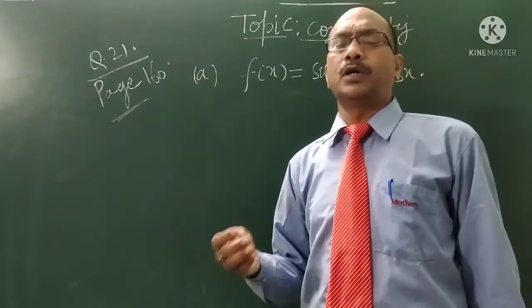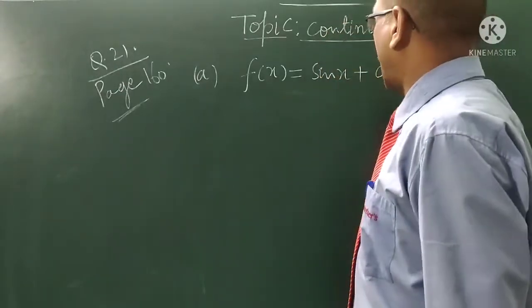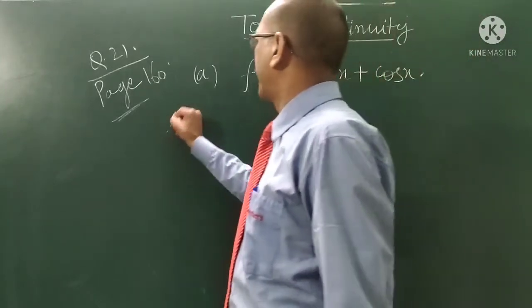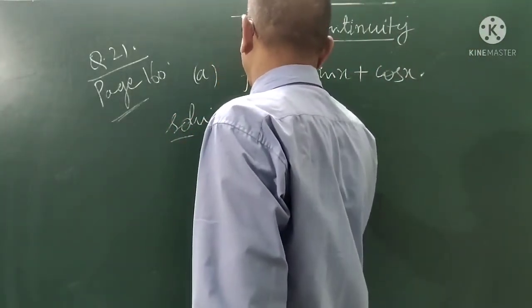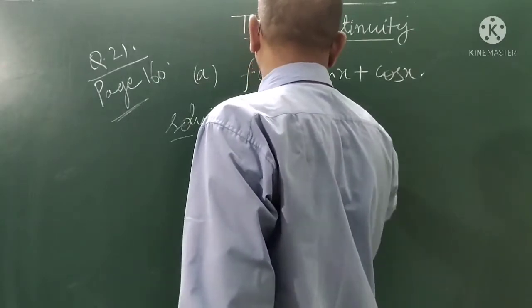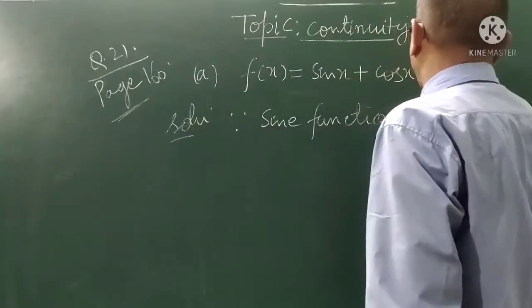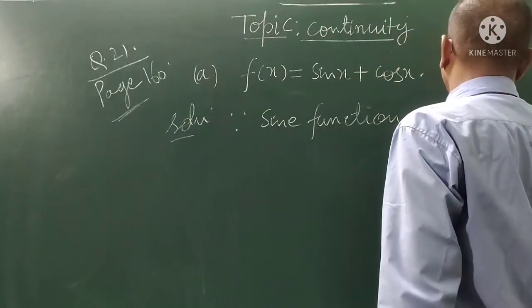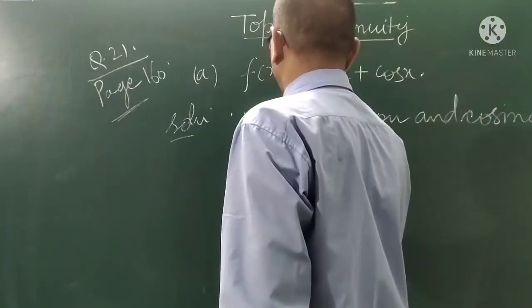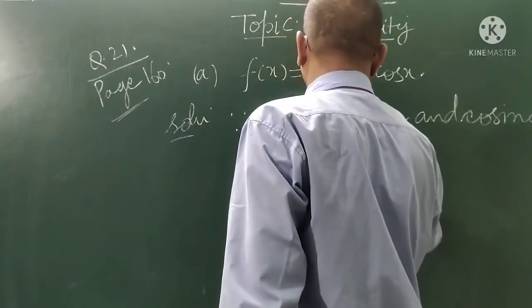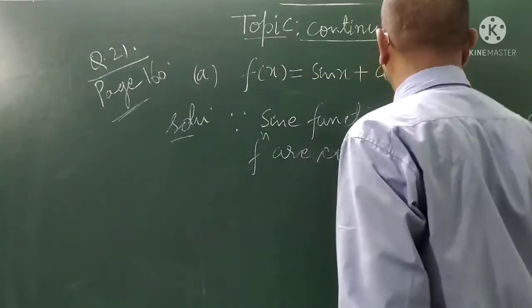Students, as you know, sin x and cos x both are continuous functions. See the solution. Since the sine function and cosine function are continuous everywhere.